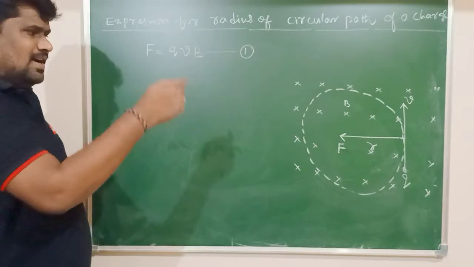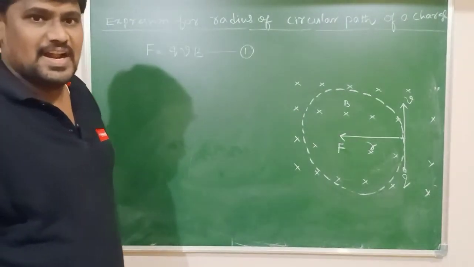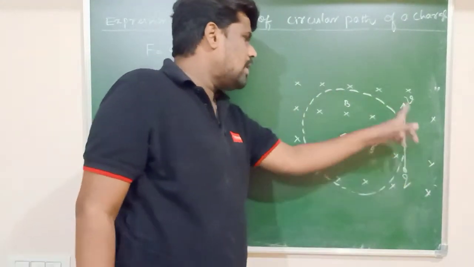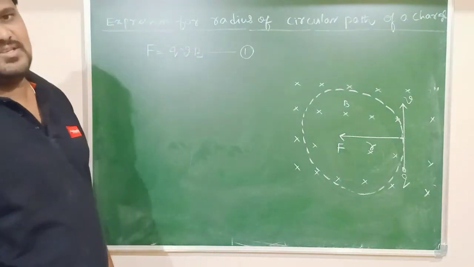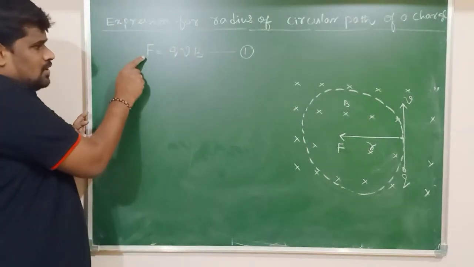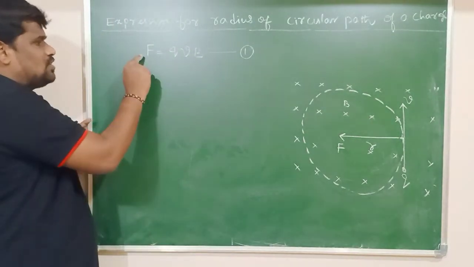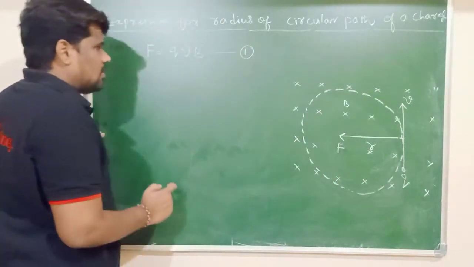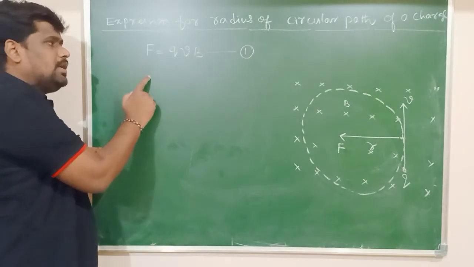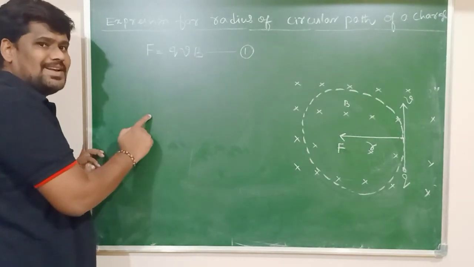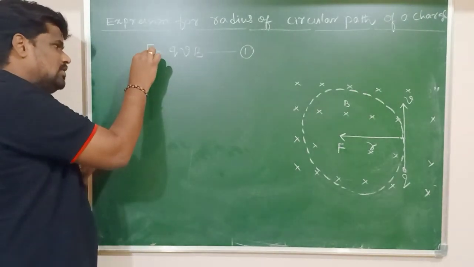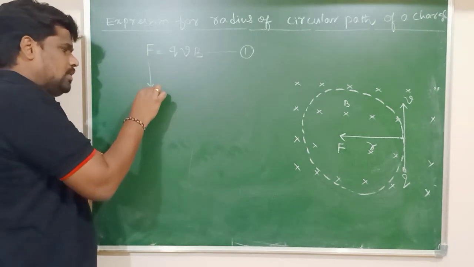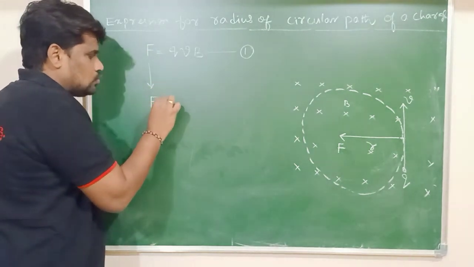R is the radius of the circular path traced by the charged particle. Of course, this force is perpendicular to the velocity. So which force should this be? Centripetal force. Therefore, this force F should be numerically equal to the centripetal force.